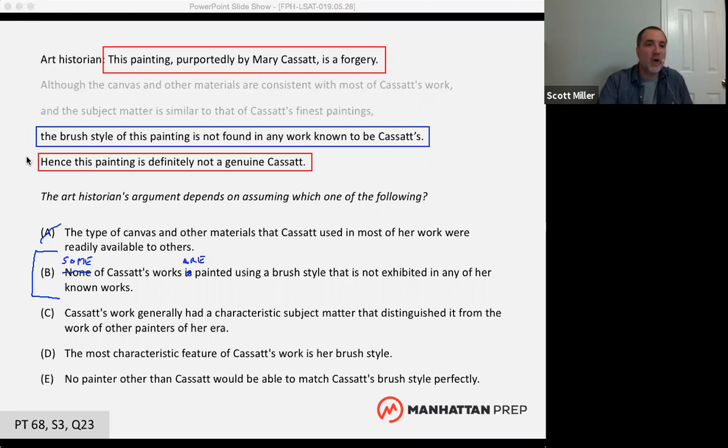Okay, so if the negated form would harm the argument, then it is necessary to assume that this isn't true, that none of the works are painted using a brush style that is not exhibited in any other known works. So the negation test is a really powerful tool.